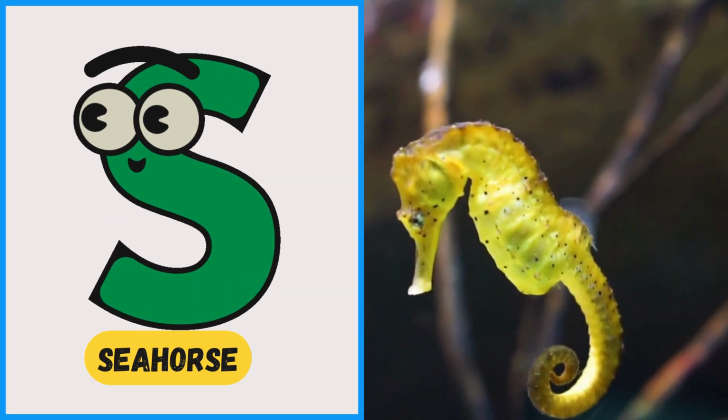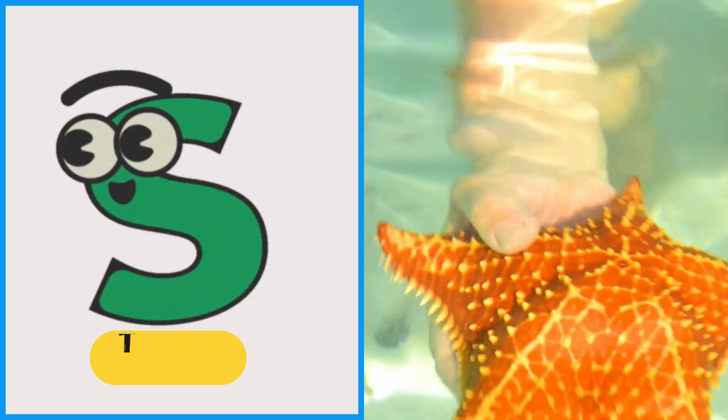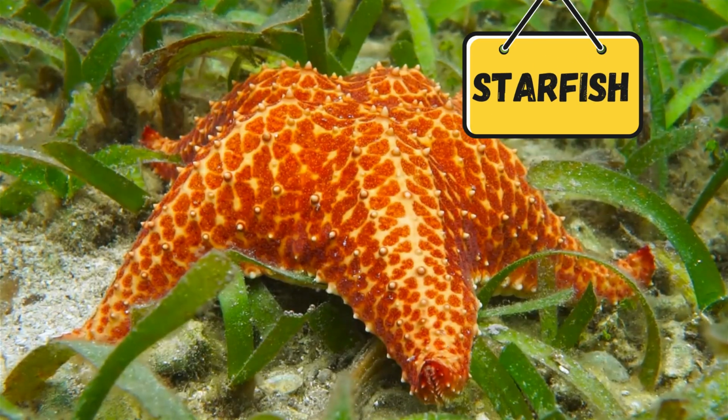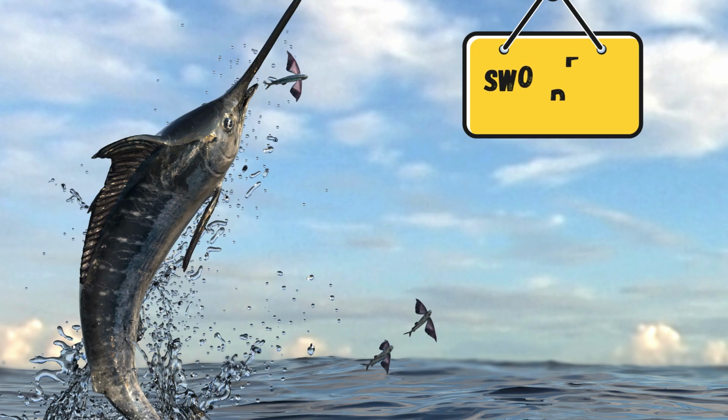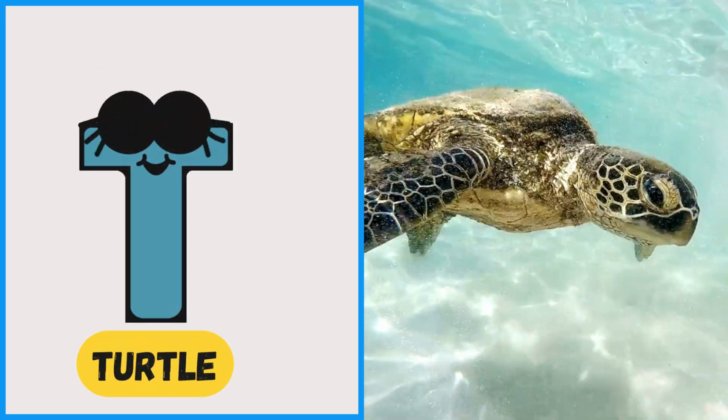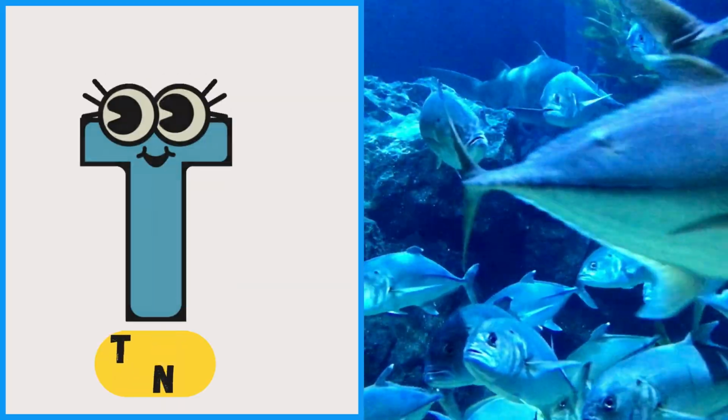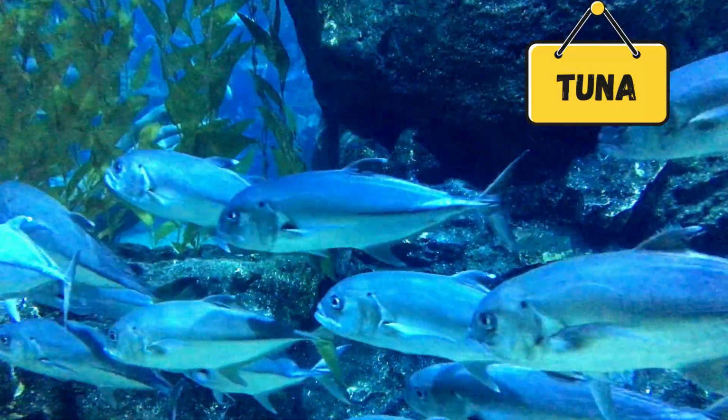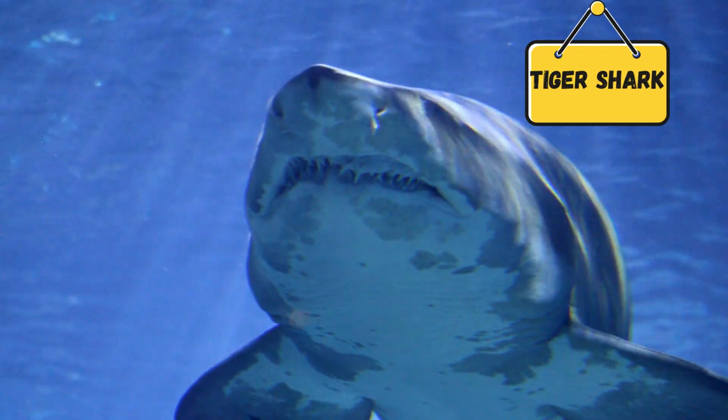S is for seahorse, seahorse. S is for starfish, starfish. S is for swordfish, swordfish. T is for turtle, turtle. T is for tuna, tuna. T is for tiger shark, tiger shark.